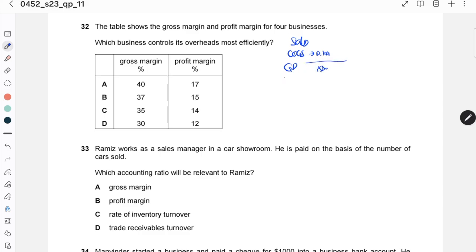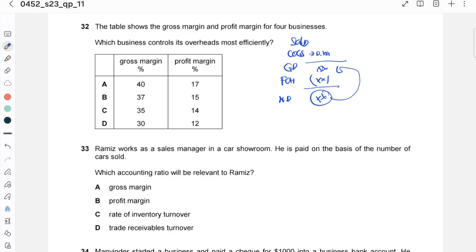Gross profit deducts other income or other expenses, or factory overhead, so it becomes net profit. So profit margin is from net profit to gross profit.